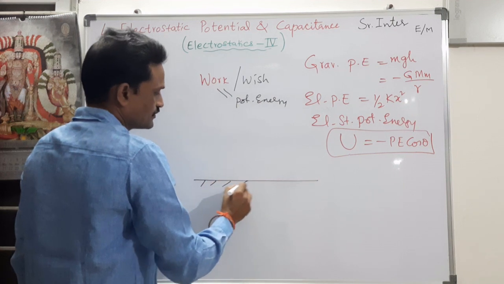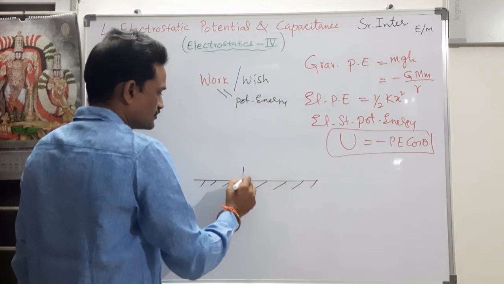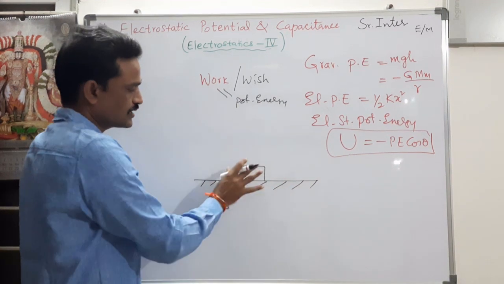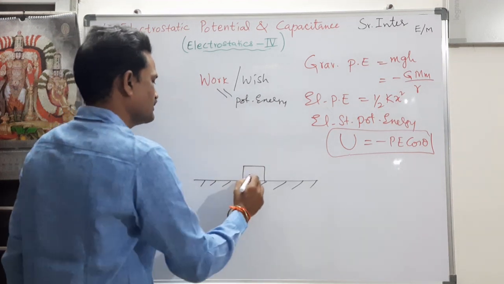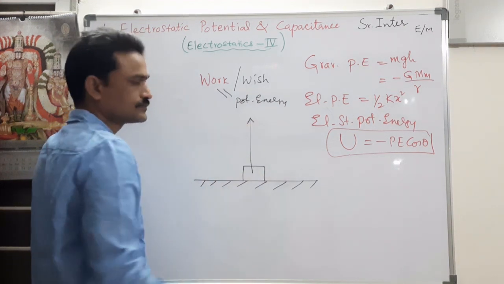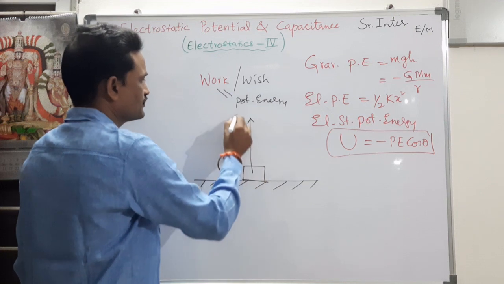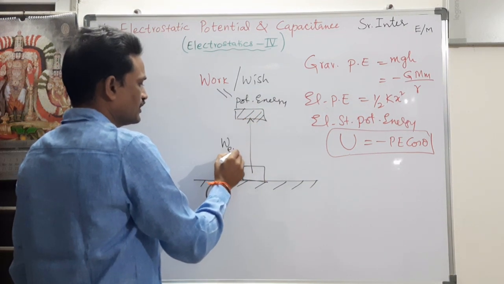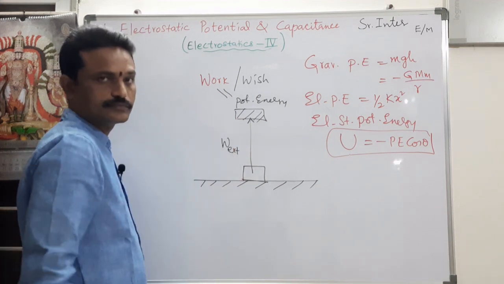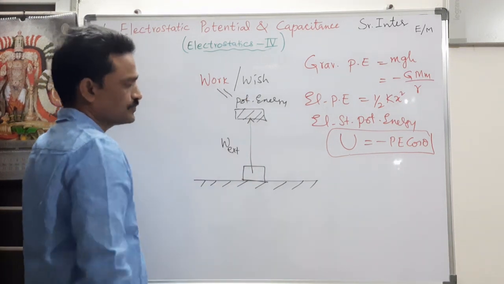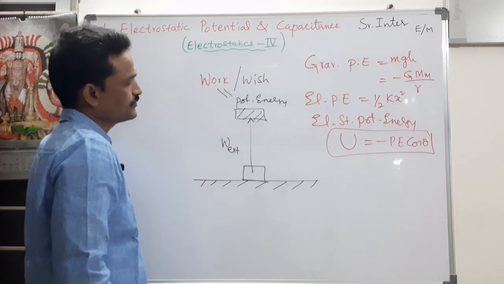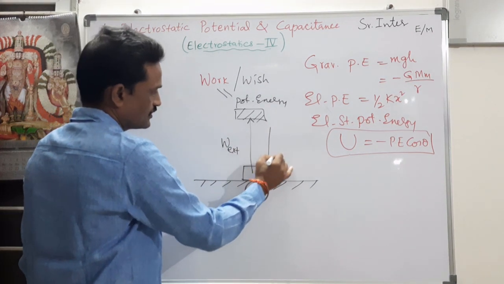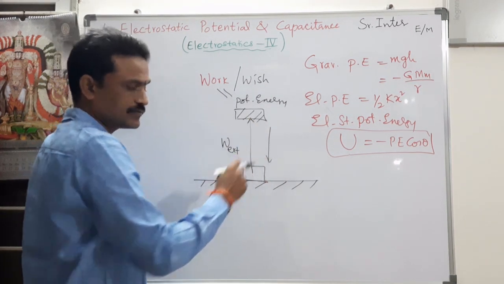What does it mean? Some stone is lying on the ground. It wants to stay on the ground only. Somebody lifted it to a height h. The same stone is lifted to some height h because of doing some external work. I am doing some external work, but it doesn't want to move upward. So whenever it gets a chance, it definitely falls down.